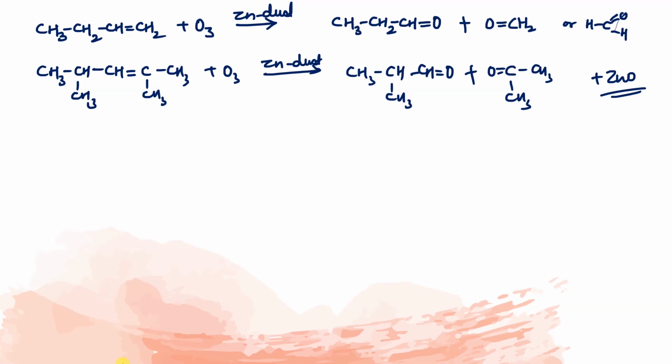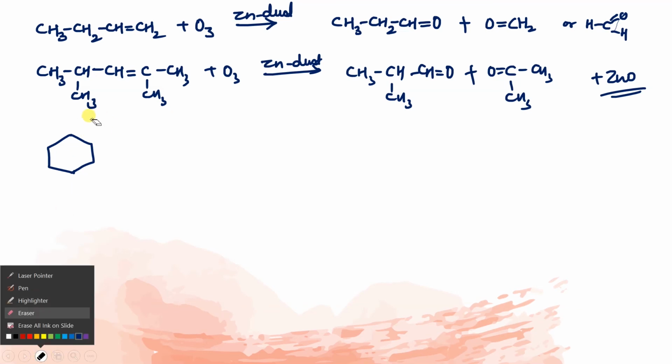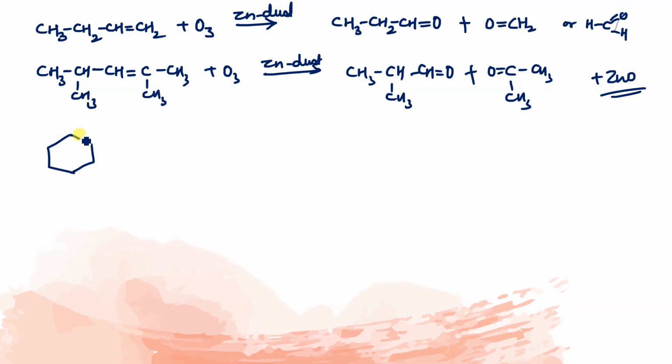Let me do another thing. Another question, like I'm giving you this. Okay, nothing I have given. So this is what you have to assume, that this is carbon, because we know that every terminal is carbon, and this is double bond. It's not 2 bond, it's double bond. Let me draw properly. This is double bond like this. Assume this carbon.